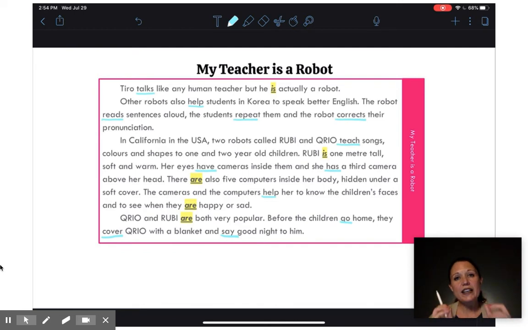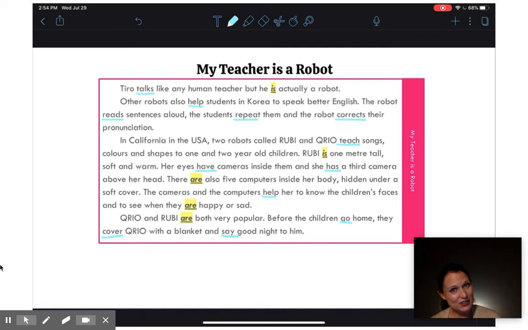So why did we use present simple in our article about my teacher is a robot? That's because we're describing, giving facts and opinions about these teacher robots. These are things that are happening all the time. They're always true. So that's why we've used present simple tense to describe our robots.